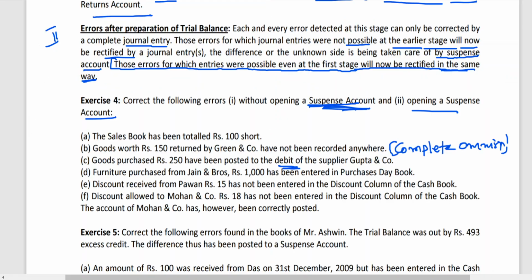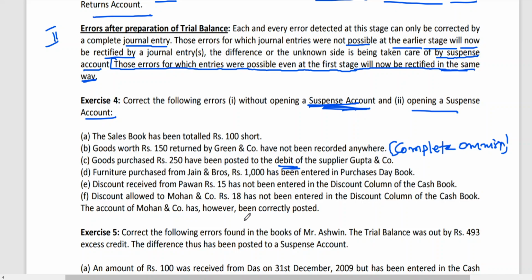E. Discount received from Pawan, 15, has not been entered in the discount column of the cash book. Okay, discount received from Pawan. Not entered in the discount column of the cash book means it's a complete omission. And he has not mentioned the Pawan account, like we saw in the last class where the customer's personal account was entered. Here no such mention. Discount received is income. Not entered in the discount column of the cash book means we assume it has also not been taken to the personal account because he has not mentioned it.